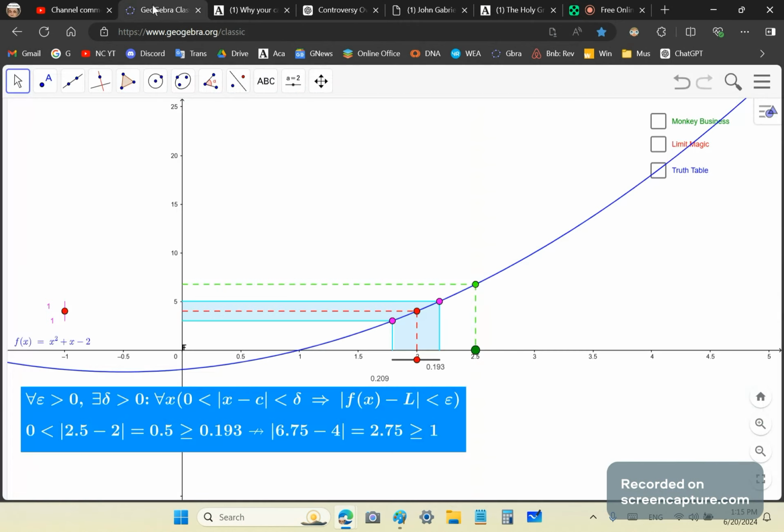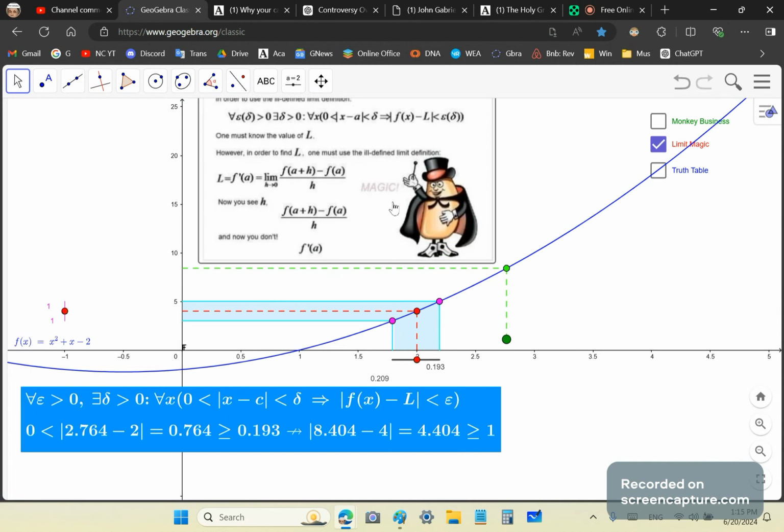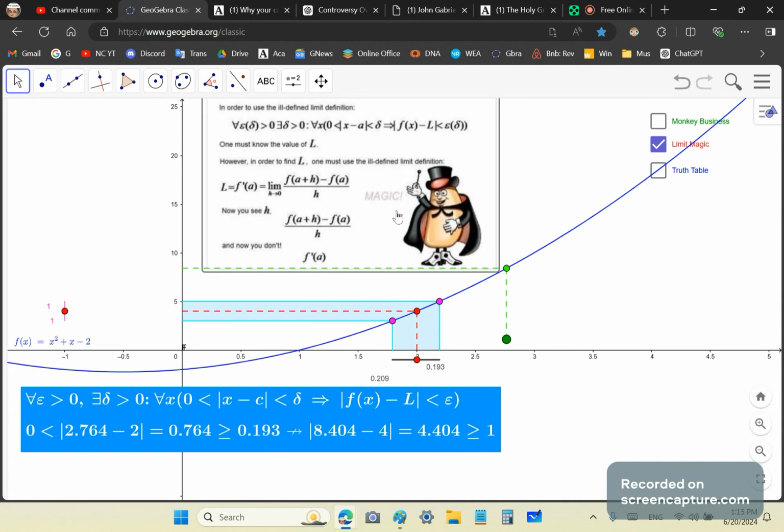So many moons ago, years actually, I produced this applet where I showed you exactly what it means to use this definition, okay? First of all, the definition is a load of crap because it's circular, and I'll show you in a moment why it's circular. And second of all, 99.99999% of math professors who teach real analysis do not understand the topic. They don't even understand what they're teaching, okay?